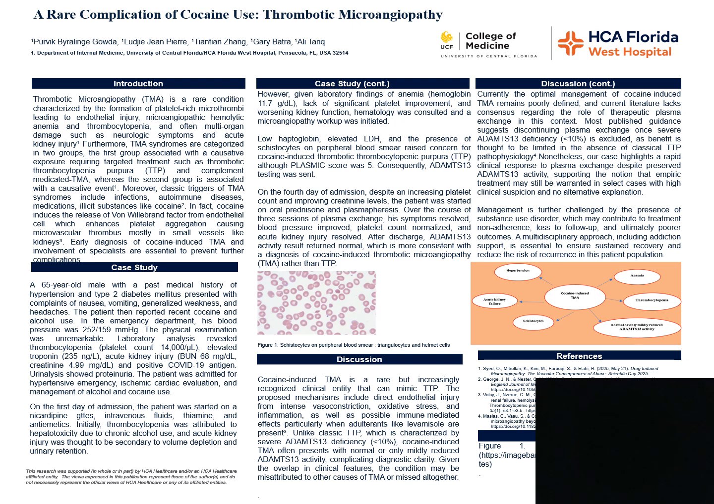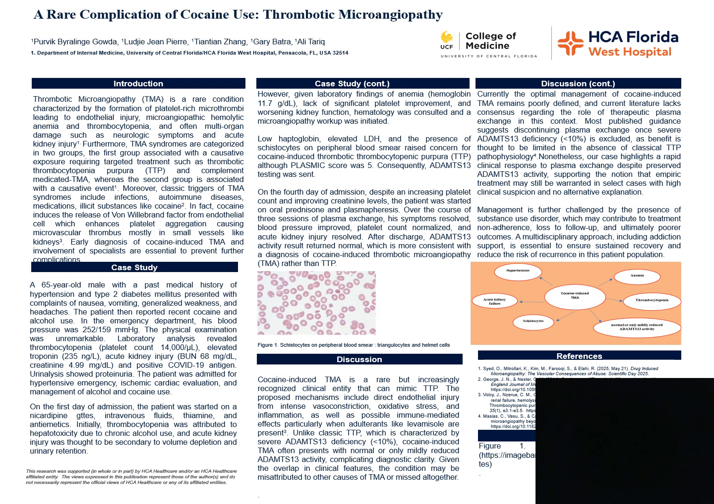Thrombotic microangiopathy, or TMA, is a rare but serious condition characterized by microangiopathic hemolytic anemia, thrombocytopenia, and potential multi-organ injury such as neurological dysfunction and acute kidney injury. TMA syndromes can be divided into those caused by direct exposure, such as thrombotic thrombocytopenic purpura or complement-mediated thrombotic microangiopathy, and those triggered by events like infections, autoimmune diseases, medications, or illegal substances.